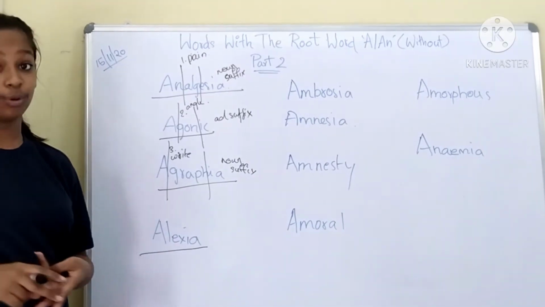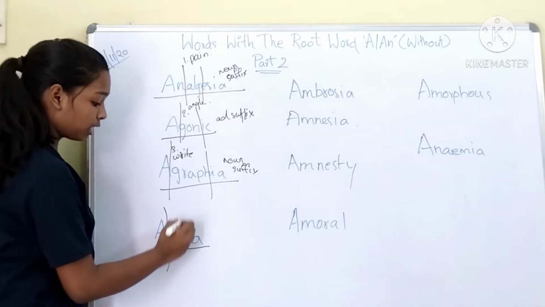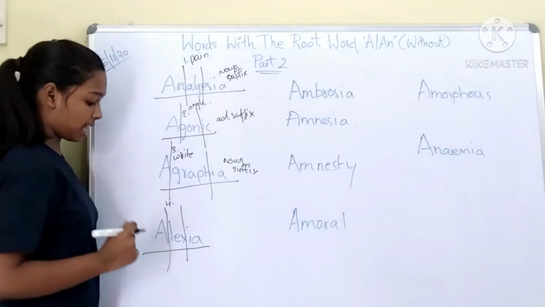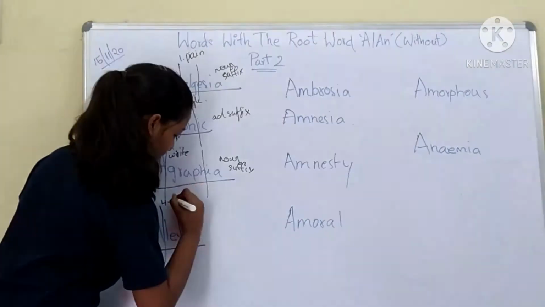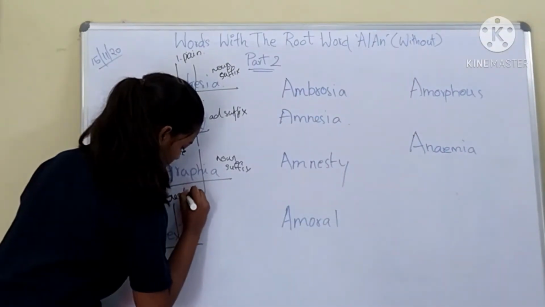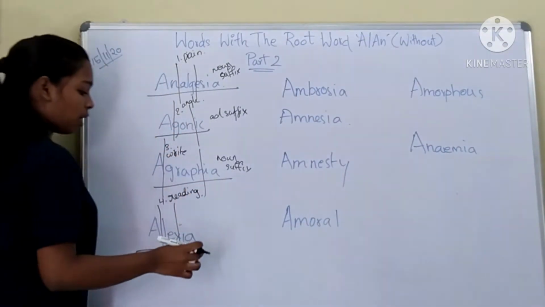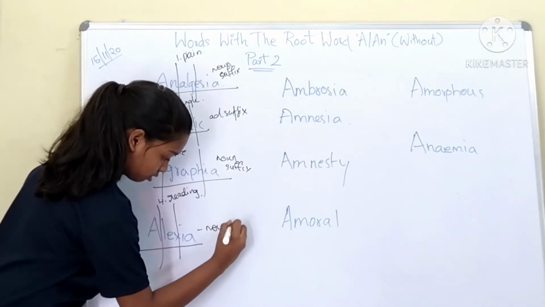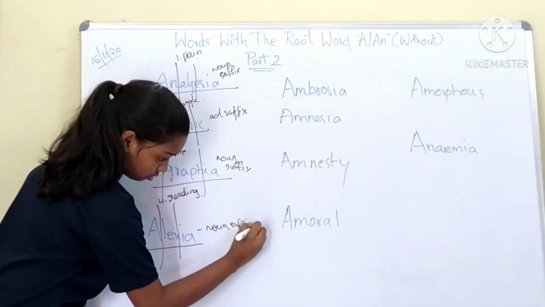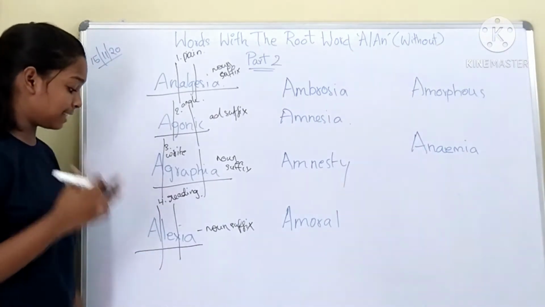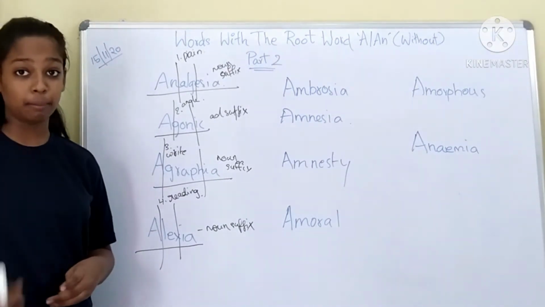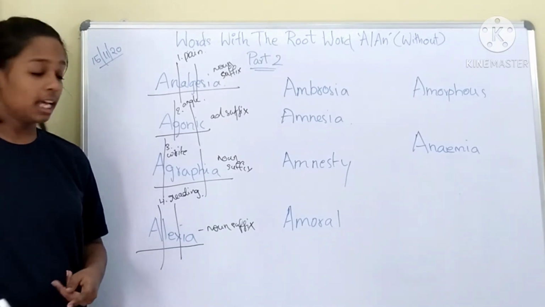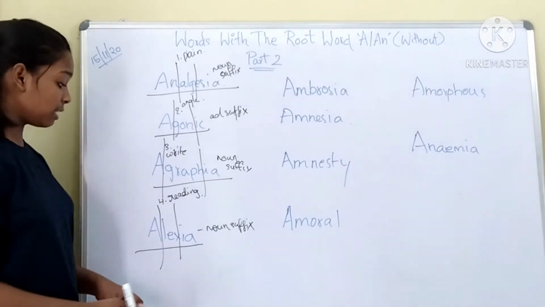The next word for today is alexia. Alexia again has 3 root words in it. A means without, lex. Lex is the 4th new root word, which means to read. And ia is a noun suffix. So the word alexia means the inability to read. One who cannot read, one who does not know how to read. That inability is known as alexia.